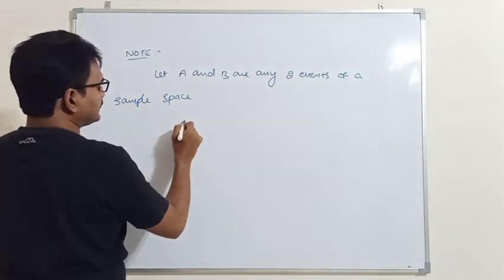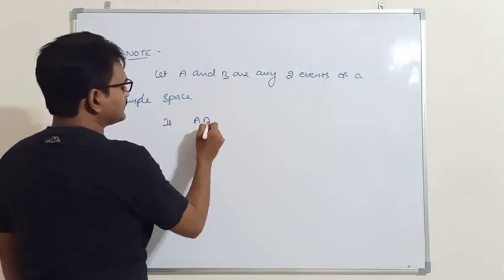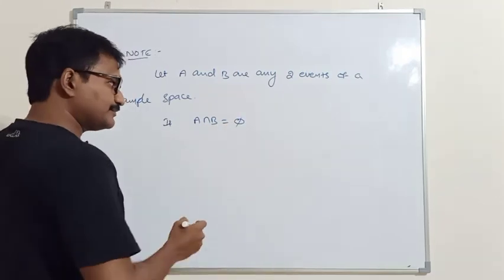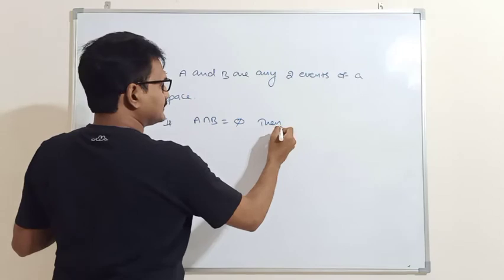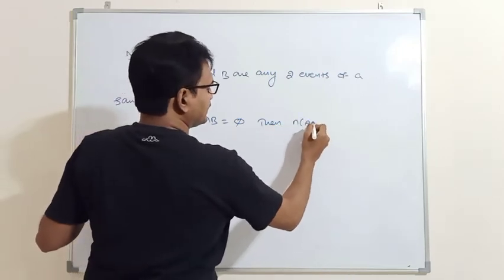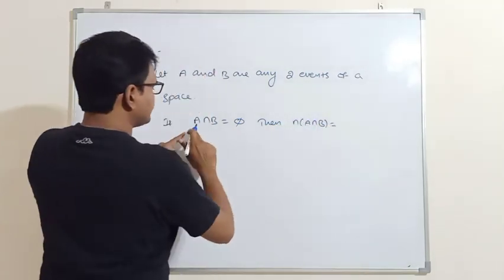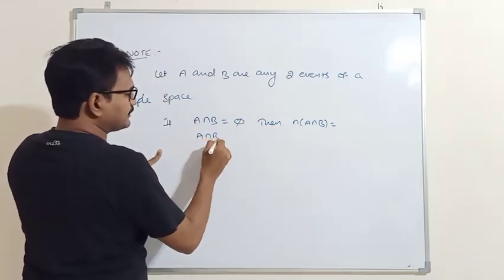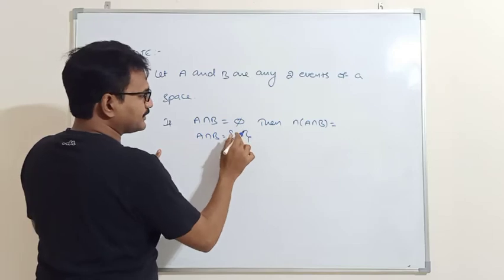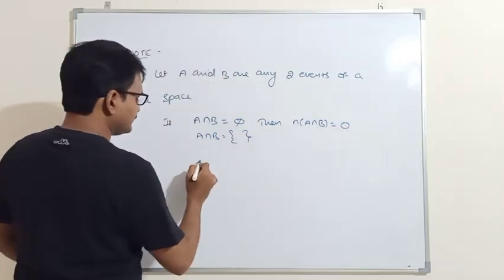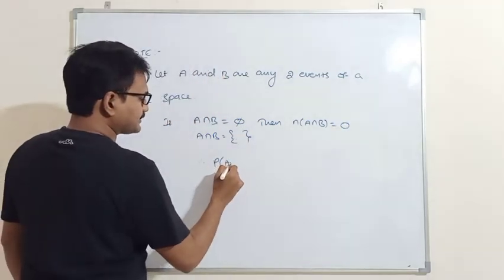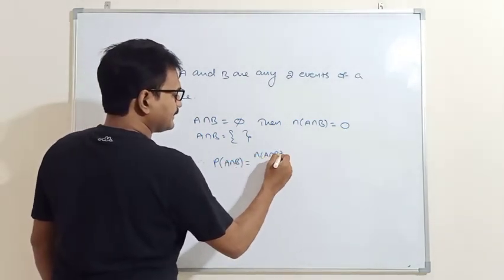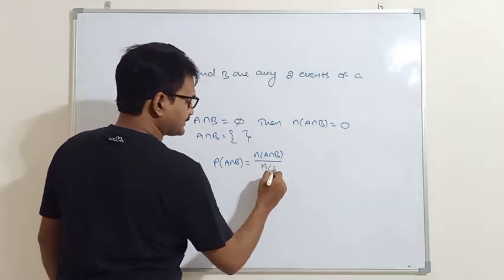If A intersection B is equal to the null set, then the number of elements in A intersection B is how many? Zero. Therefore P of A intersection B is equal to n of A intersection B by n of S,